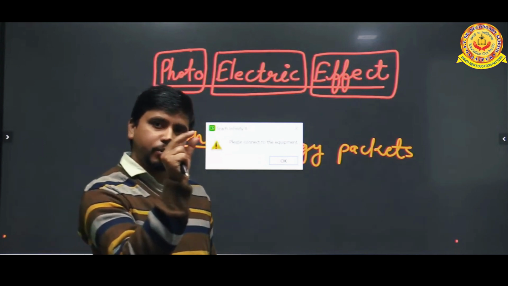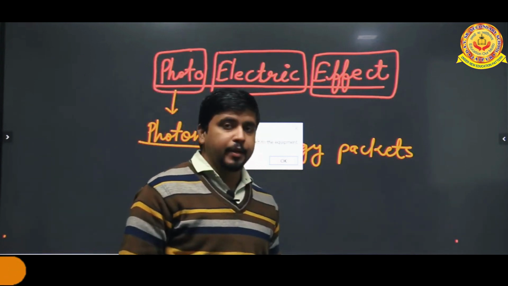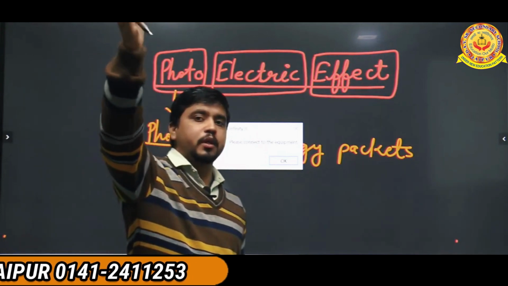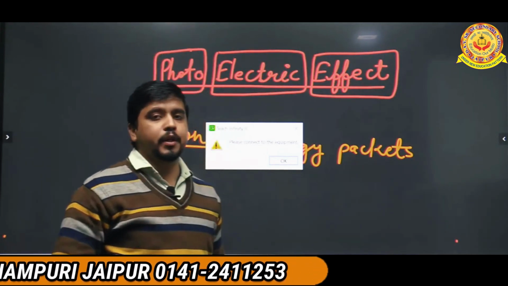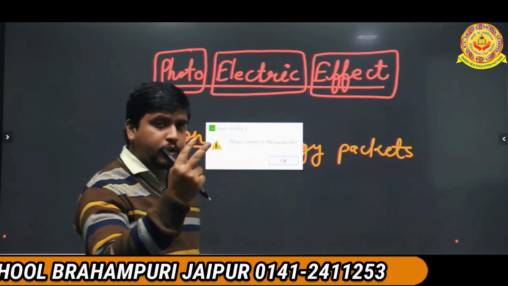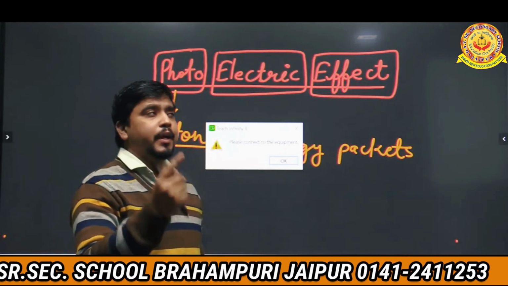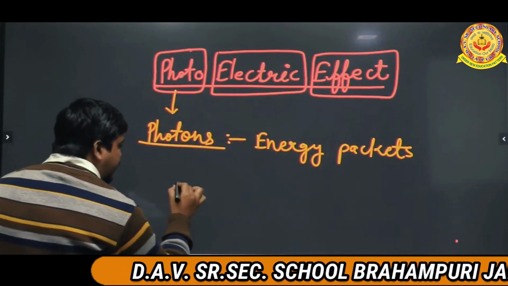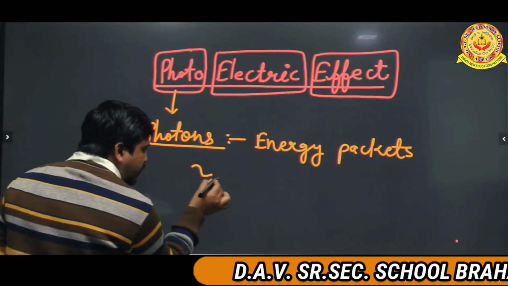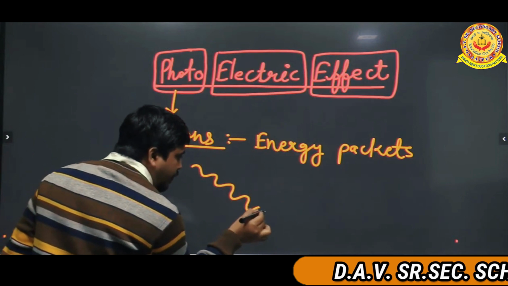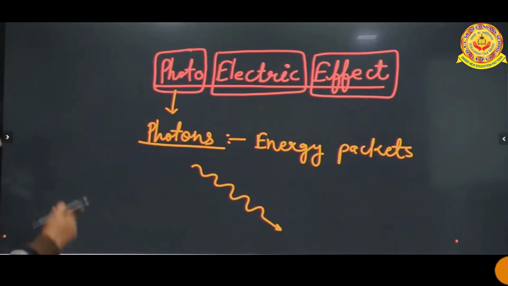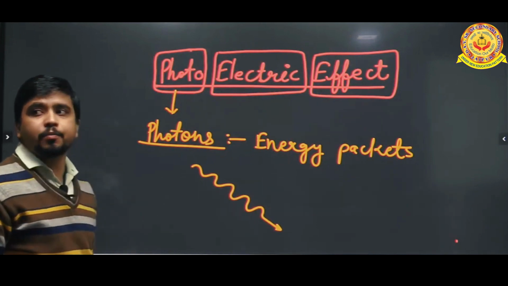Now combine both things. The light coming from the sun to the object has both natures, particle and wave. It means the light is coming like this. This has wave nature and particle nature both.